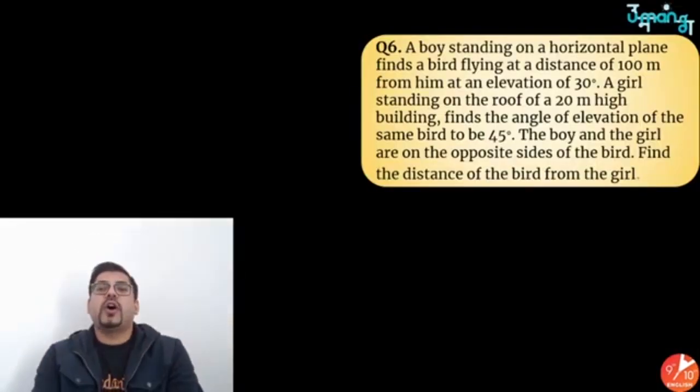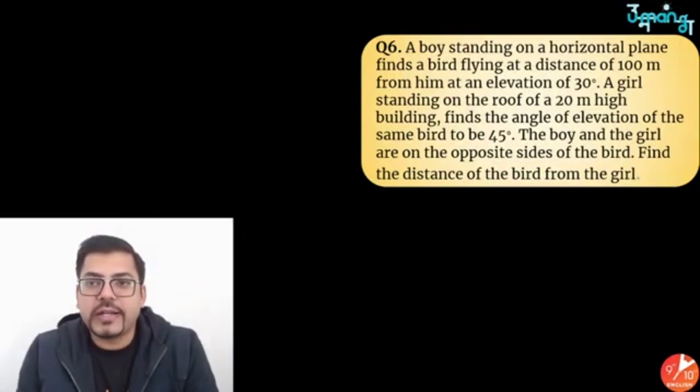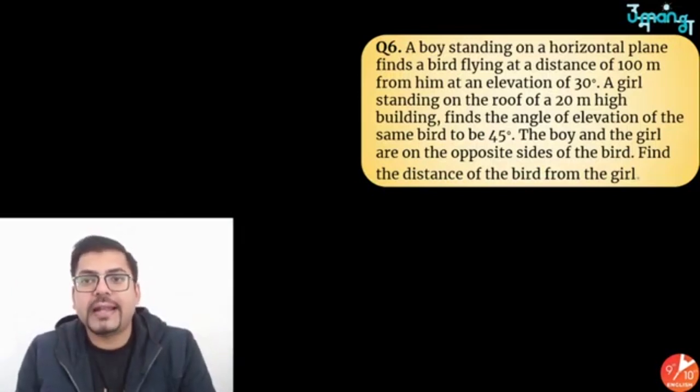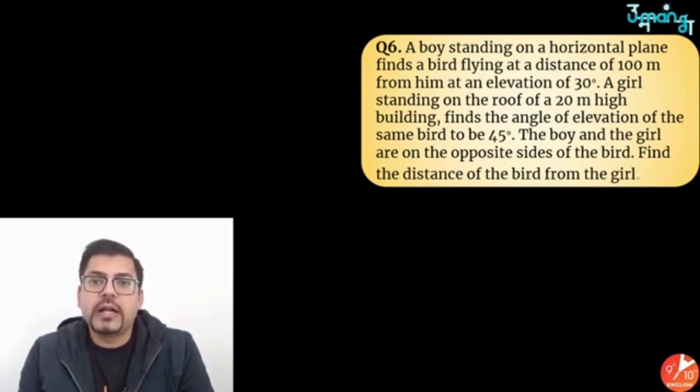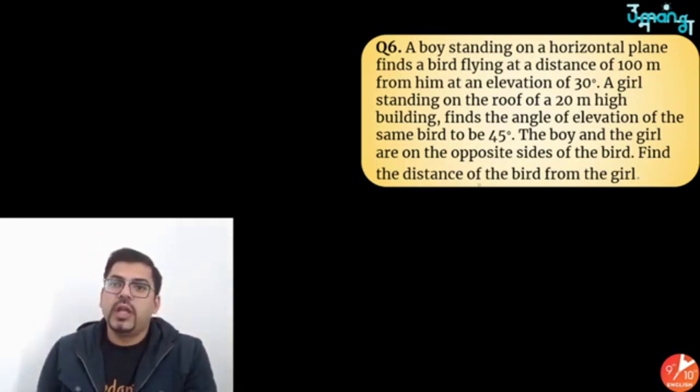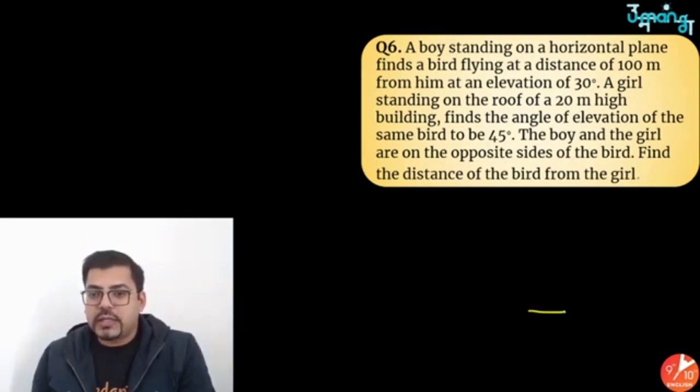A boy standing on a horizontal plane finds a bird flying at a distance of 100 meters from him at an angle of elevation of 30 degrees. A girl standing on the roof of a 20-meter high building finds the angle of elevation of the same bird to be 45 degrees. So the question says that there is a horizontal plane and there is a boy.